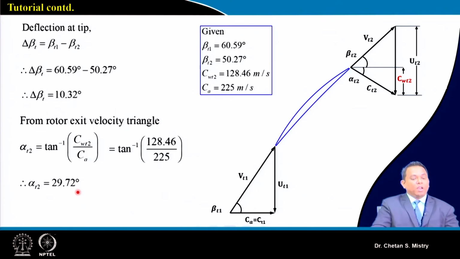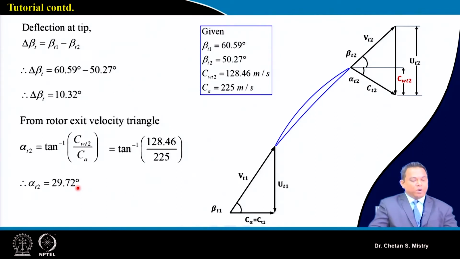This gives us our delta beta in the range of 10 degree, that is 10.32 degree, and based on that we can make our blades. Here, from the exit velocity triangle we can calculate alpha 2. This alpha 2 will be helpful for us in the calculation for the stator.